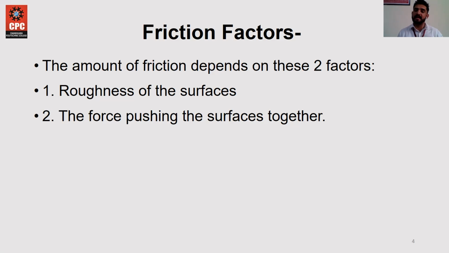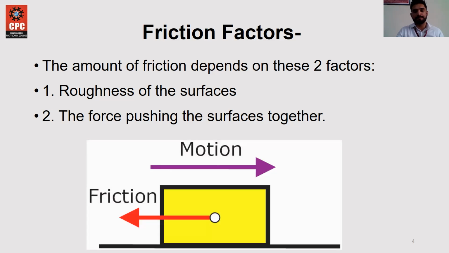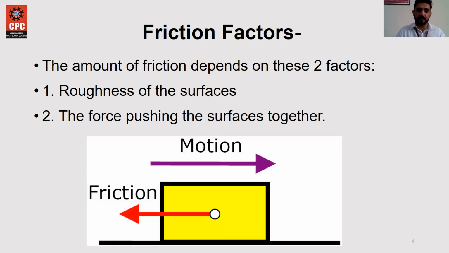The force which is applied on the body, and the irregularities of that body, whether huge or microscopic, always come under friction. You can check in this diagram the motion in the forward direction and the friction in the opposite direction, the opposing force. Because of the force pushing forward and the irregularities between the surfaces, friction occurs.